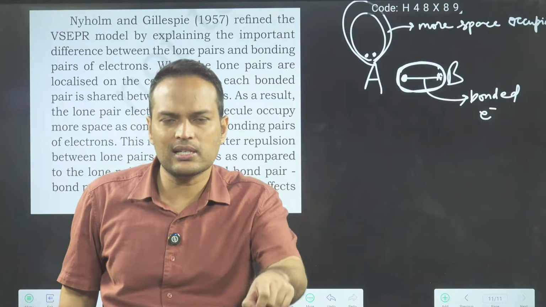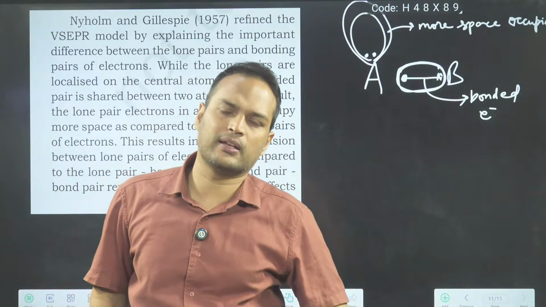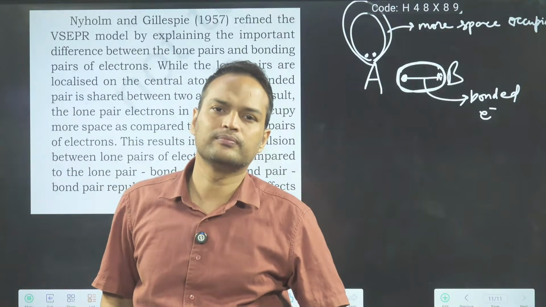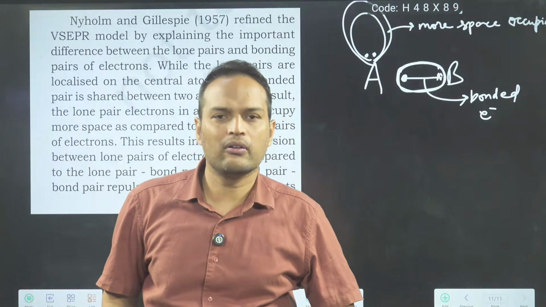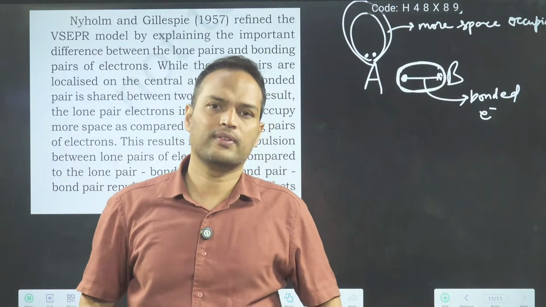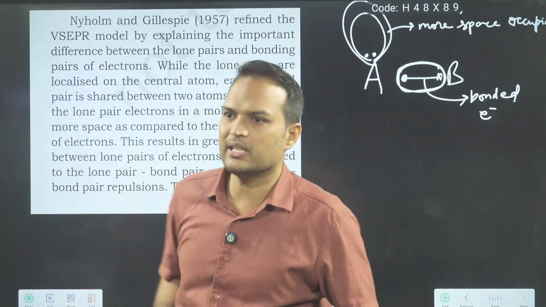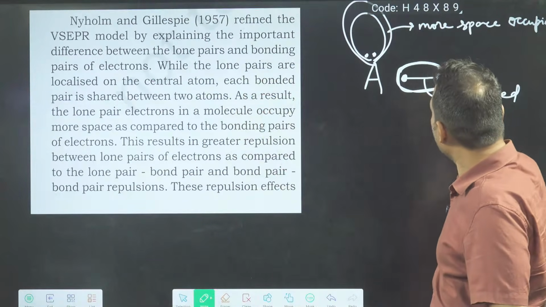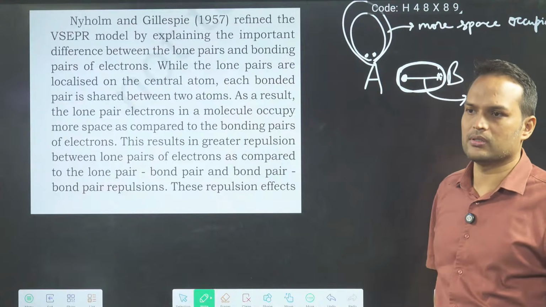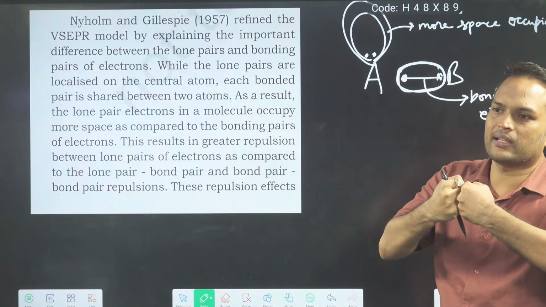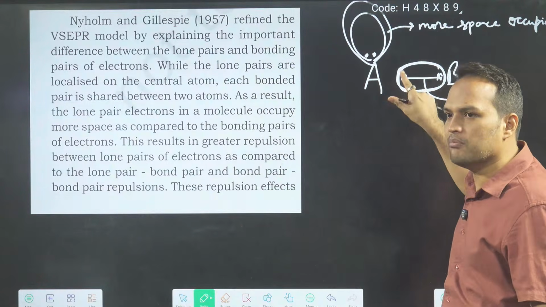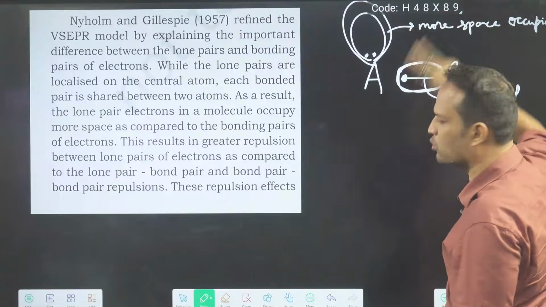But suppose in class 3-4 coordinators are there. Now what will happen? Now everyone will sit in their place. They will not look this side, that side also. Same thing is happening. Bonded electrons are between two atoms. So they are strongly attracted. They lie between them. They occupy less space. They will not go here, there.